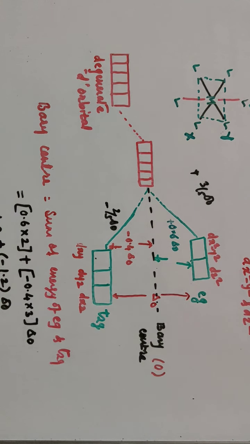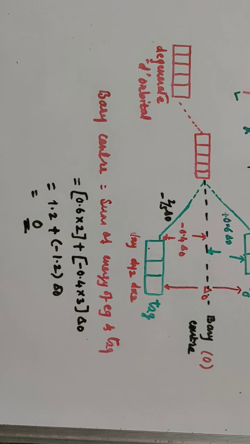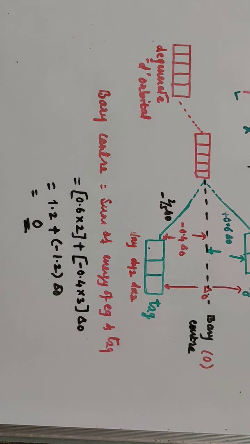The barycenter is just the point at which the splitting of the d orbitals takes place. Once again I am reminding you, we are talking about octahedral complexes where the coordination number is 6 and the hybridization is sp3d2, or d2sp3. The d orbitals used in the hybridization are the dx²−y² and dz² orbitals.